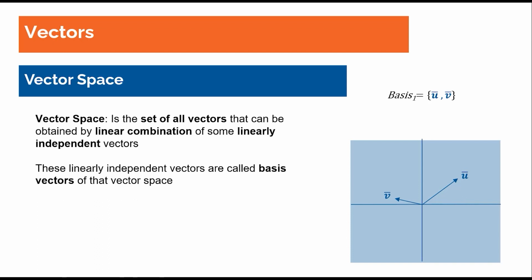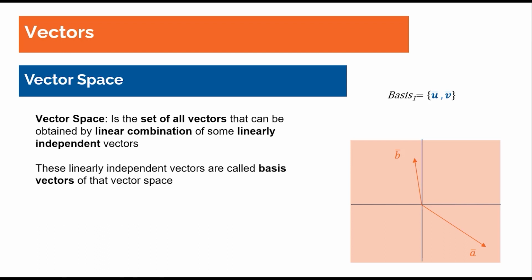But the question that arises immediately is why these two vectors? Why not two other random vectors? The answer is that we can choose two other independent vectors and then combine them, and again we get the whole plane. We obtain all possible vectors in the plane.